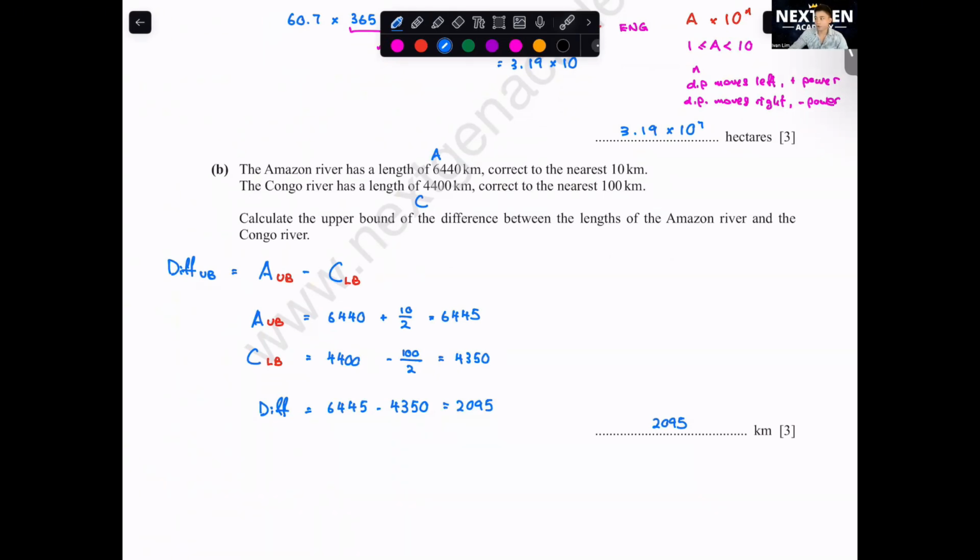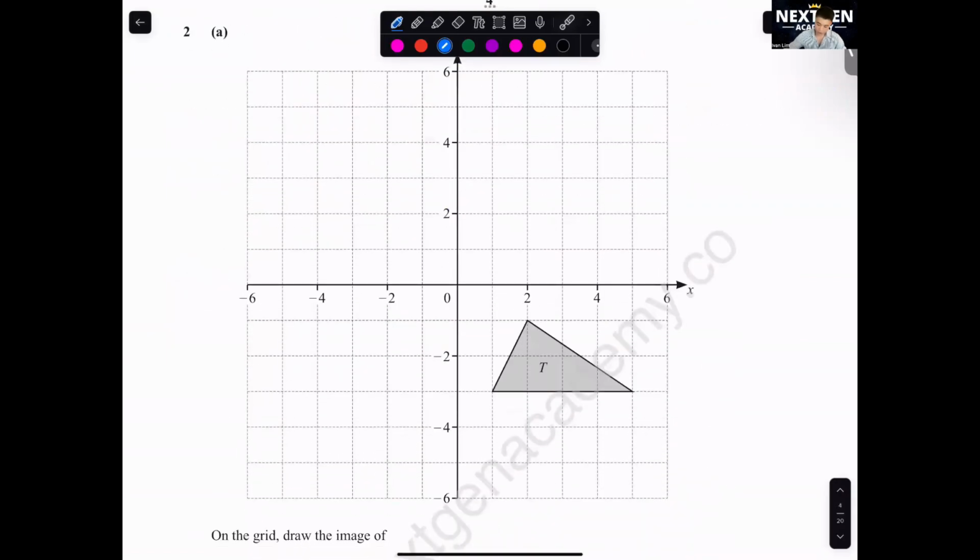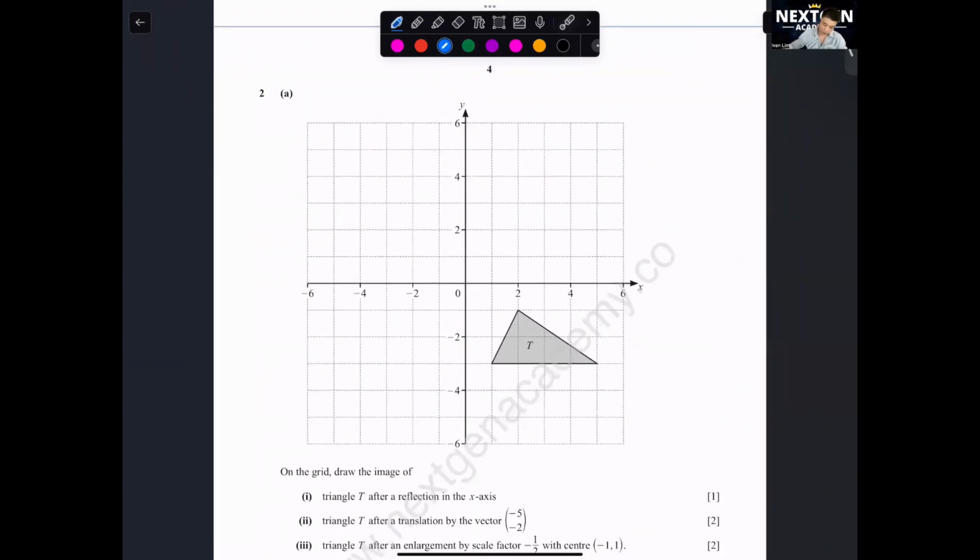All right, if all of you are okay for question 1, can you just type a 1 in the chat? Okay, many questions are in the first question itself. Normally the first question will be a numbers chapter question, so it consists of percentages, ratio, upper bound, lower bound, standard form. All the very, very first chapters that you all learn. Okay, let's go to number 2. Number 2 is on the chapter of transformation.